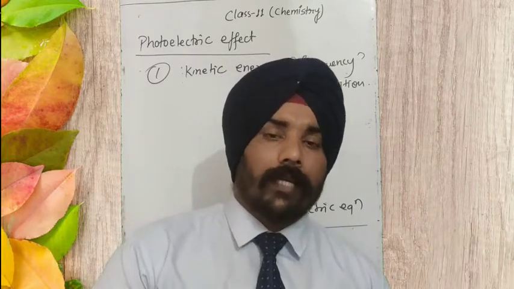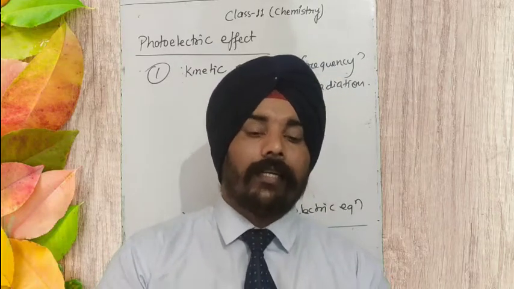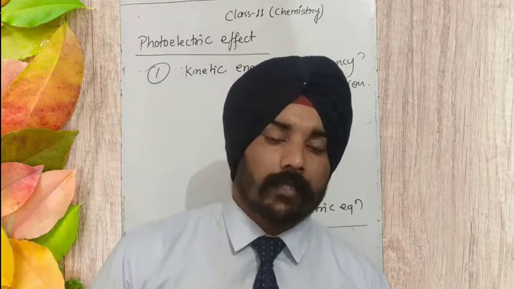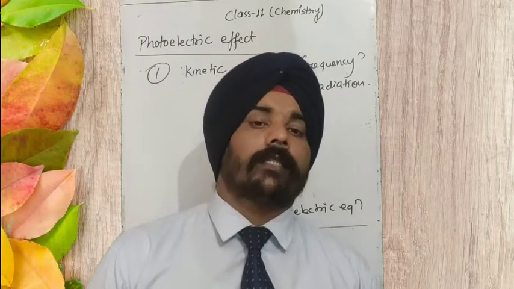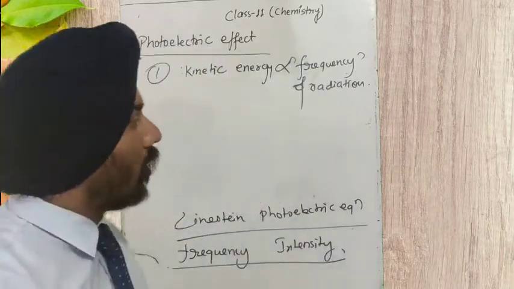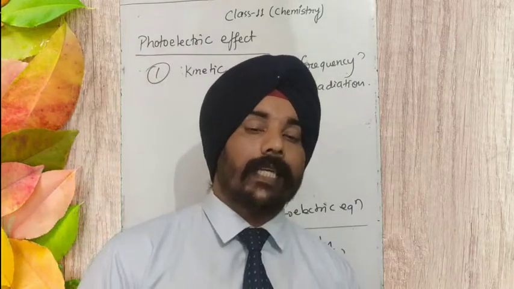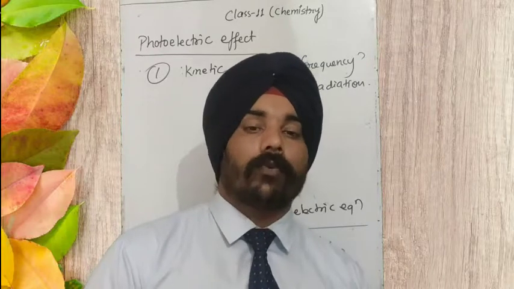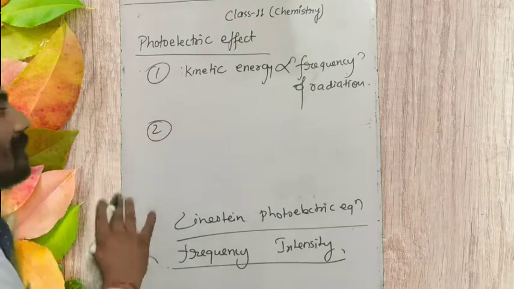You have to keep the metal exposed to the light, and as the metal surface heats up, the photoelectric emission will start. But experimentally it was found that the wave theory was wrong. Albert Einstein's theory was right, Planck's quantum theory was right. Whatever the intensity, the frequency must be greater than the threshold frequency for the photoelectric emission to take place.